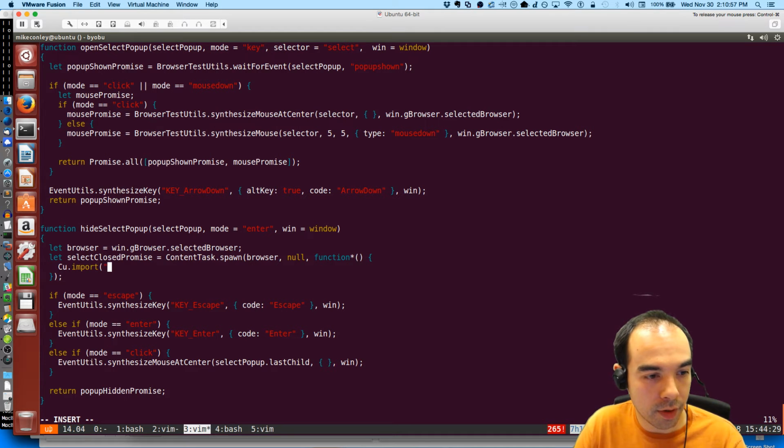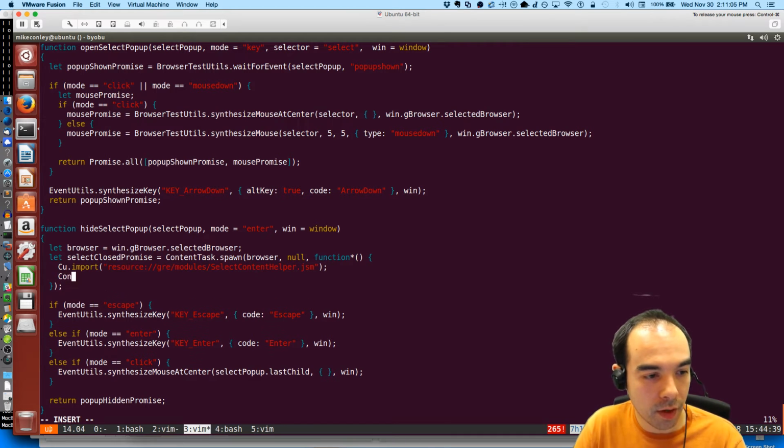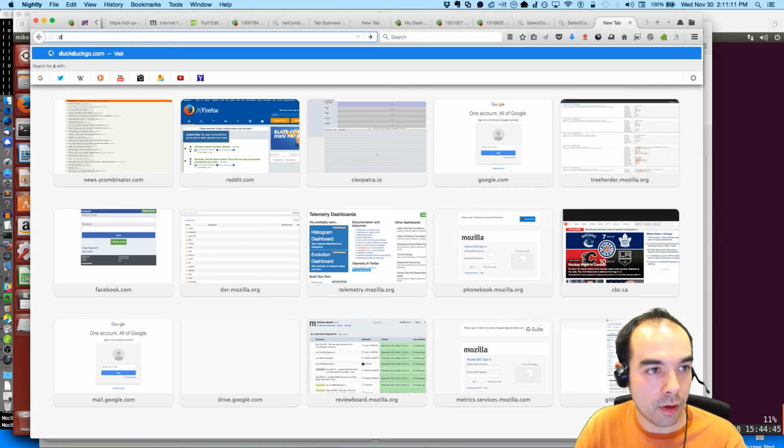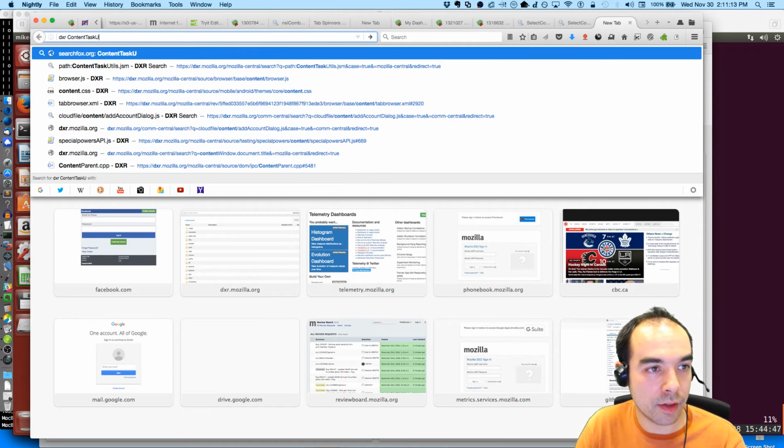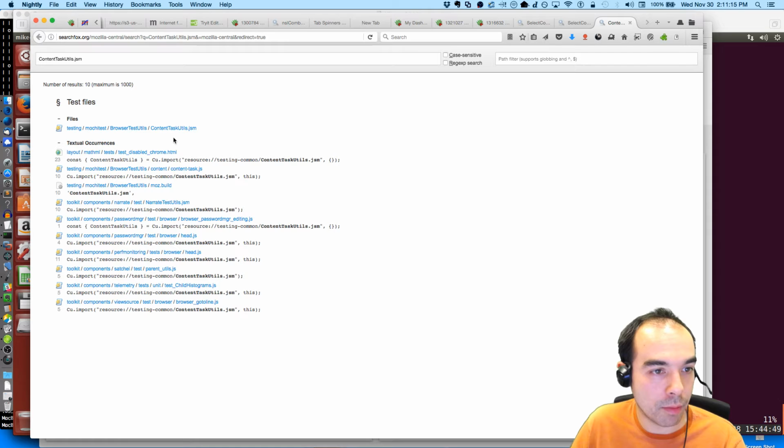Cu.import resource GRE modules select content helper.jsm, return ContentTaskUtils.waitForCondition, which has this polling function.